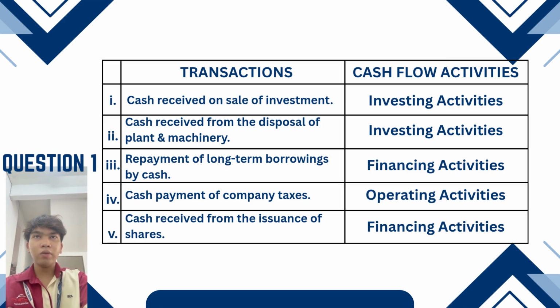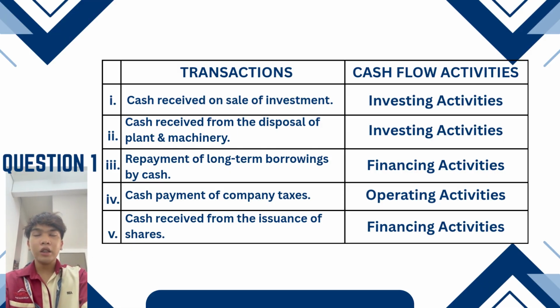And the fourth one is cash payment of company taxes. The answer is operating activity. And the last one is cash received from the issuance of share. The answer is financing activities.